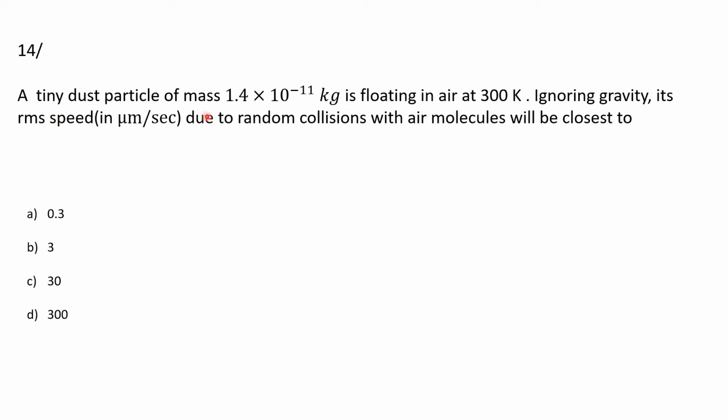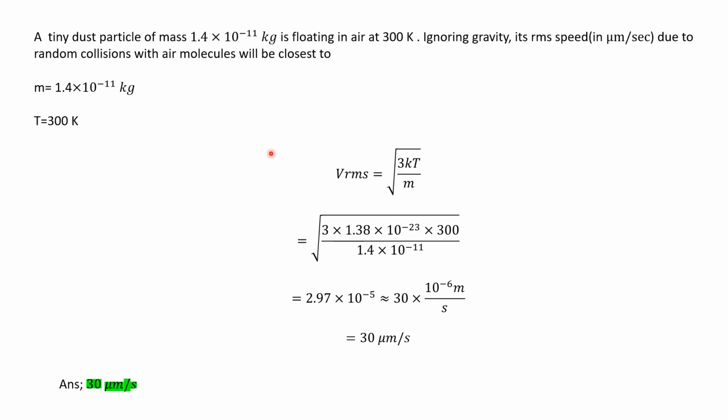Then, a tiny dust particle of mass 1.4 into 10 to the power minus 11 kg is floating in air at 300 Kelvin. Ignoring gravity, its RMS speed in micrometer per second due to random collisions with air molecules will be closest to, and here the options are 0.3, 3, 30 and 300. So let's see what will be its solution. In the question it has been given that the mass is 1.4 into 10 to the power minus 11 kg and the temperature is 300 Kelvin.